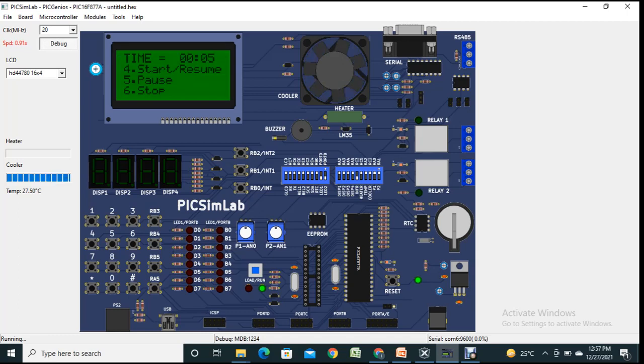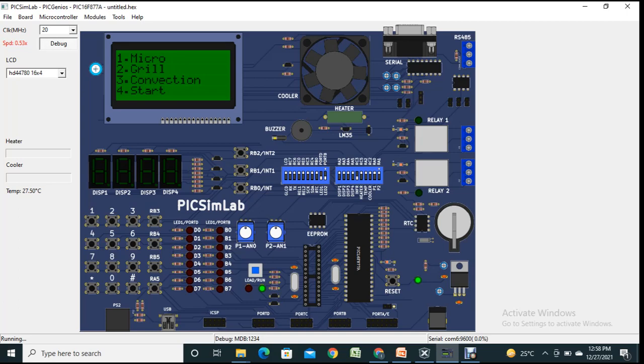Enter. See, if we press 5, it will pause. Now the time has stopped and the fan has also stopped because we have pressed 5. Now we will press 4 to resume. You must have heard the timer or buzzer.